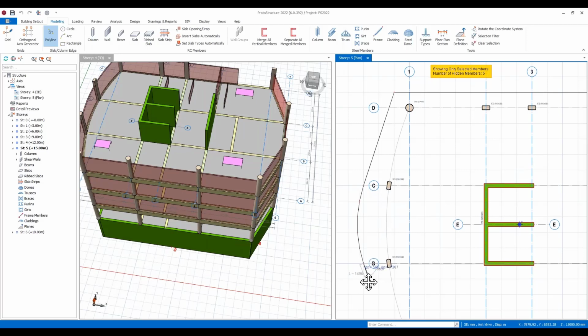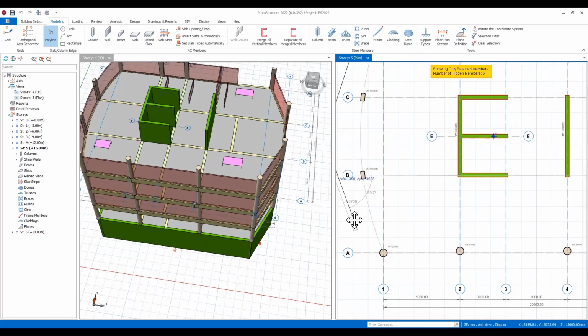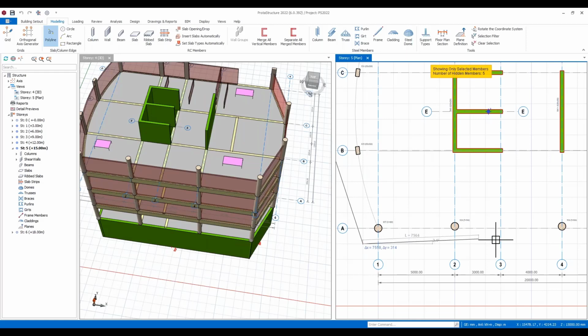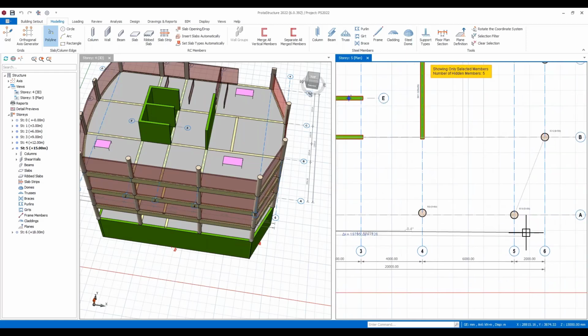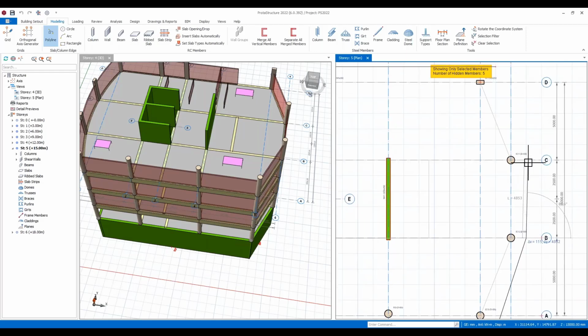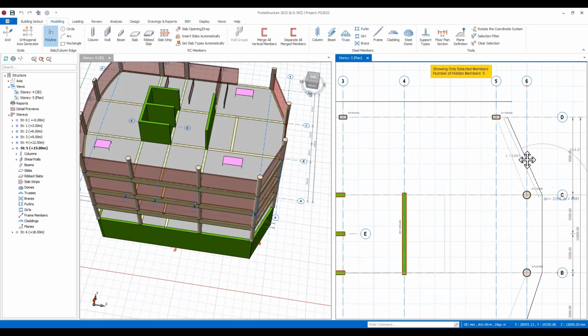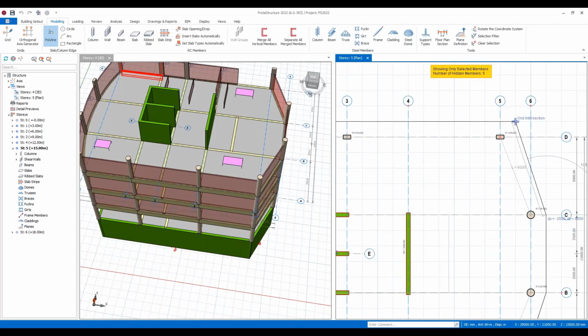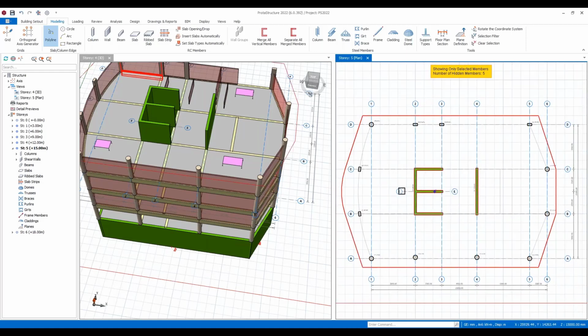You can create arcs as well as lines, and you can sketch out the shape profile that you might want to have at the roof here. So I'm just running around and sketching a profile. Let me connect that, and you can see I've now created a profile, and I'm going to use this in a minute.